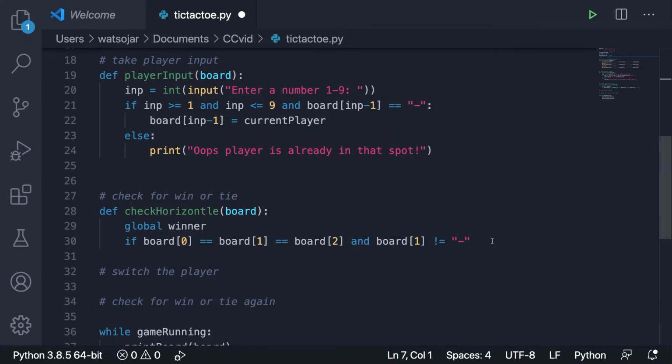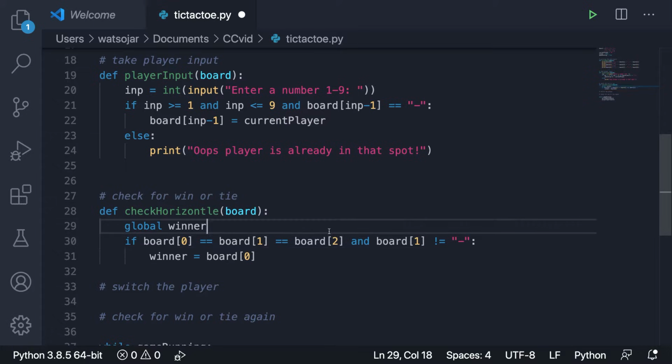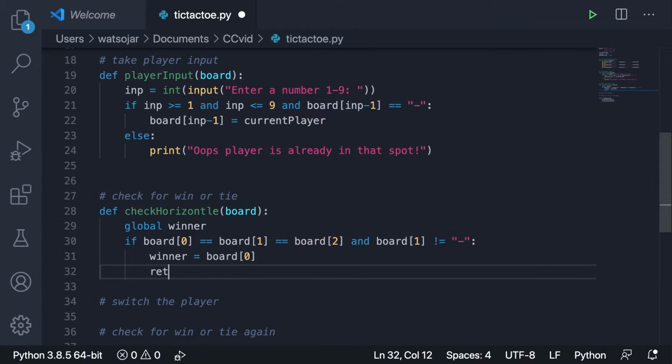So we can set that winner equal to whatever player is at these positions. So we can just say winner equals board bracket 0. You could say winner equals board bracket 1 or winner equals board bracket 2. It doesn't matter because all these values are equal. Okay, and what we're also going to do here is return true.